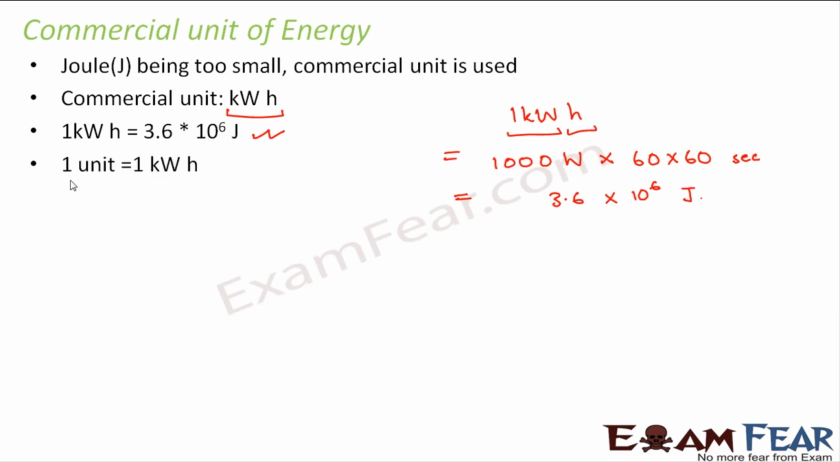And 1 unit, which you generally see in your electricity bill, is nothing but 1 kilowatt hour. So if you see that your electricity bill has 10 units of usage, how many joules of energy have you used? 10 into 3.6 into 10 to the power 6 joules.